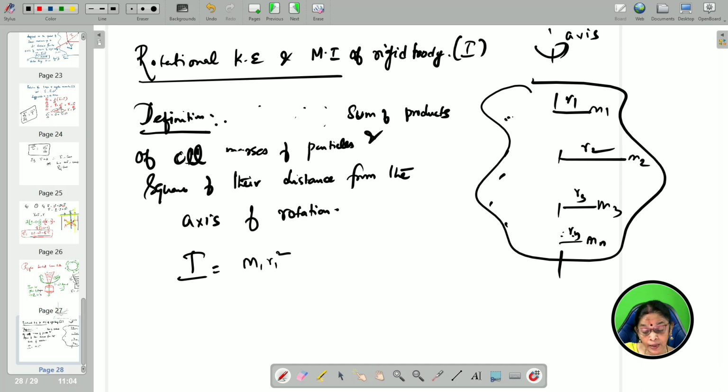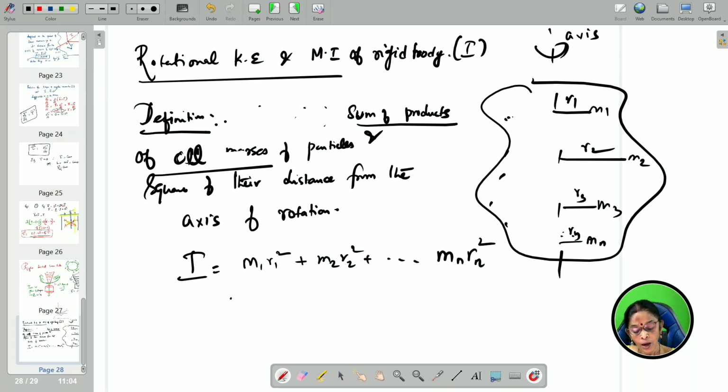That is how you put the sentence. So the sum of products of all mass of the particles. See, m1 r1 square plus m2 r2 square plus etc. mn rn square. Considering all masses equal, I can write it as capital M. What is capital M? Capital M is the mass of the whole body. So M into Ri square, you can write it as sigma i is equal to 1 to n.